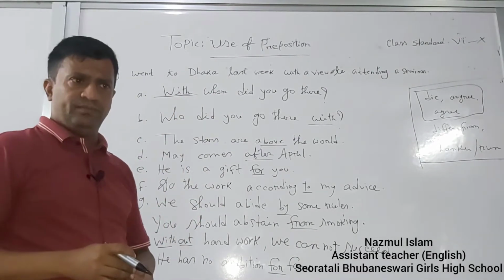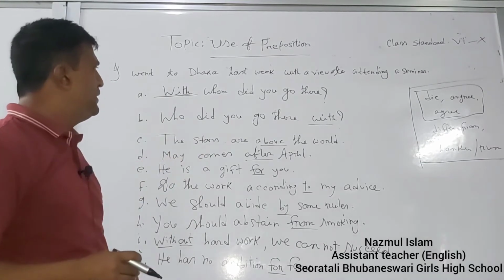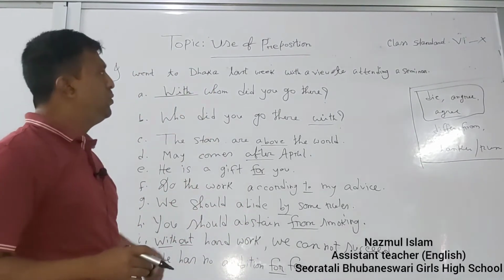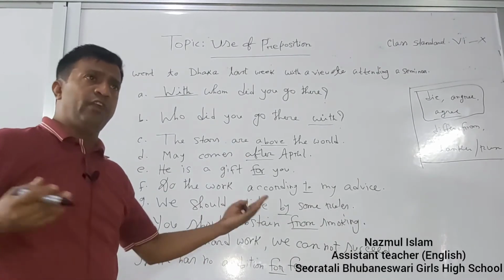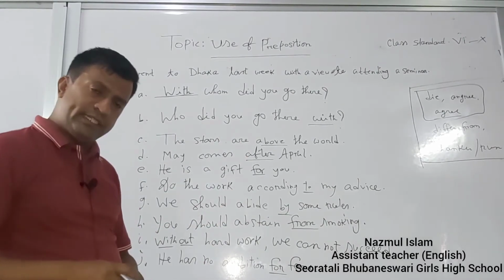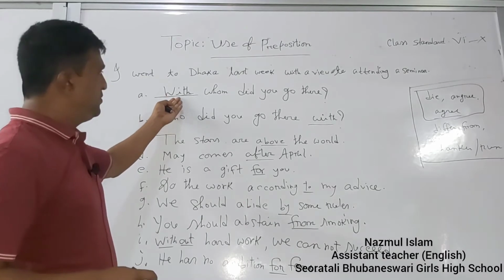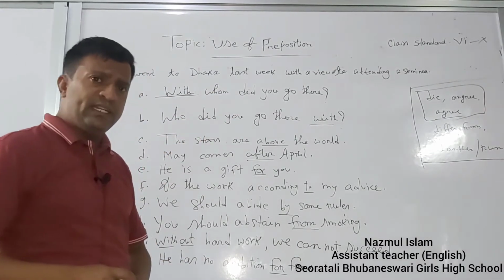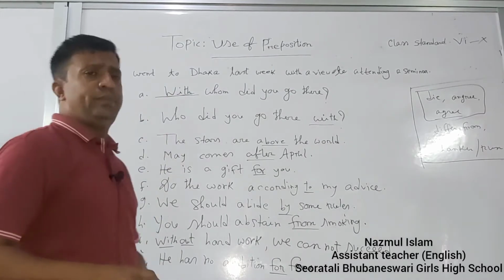"Whom" is a pronoun, used as an object. If I write "Whom did you go there?" the sentence remains incomplete. But if I write "With whom did you go there?" the sentence is correct.